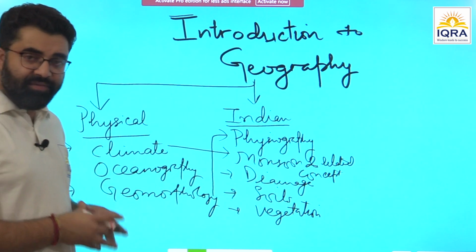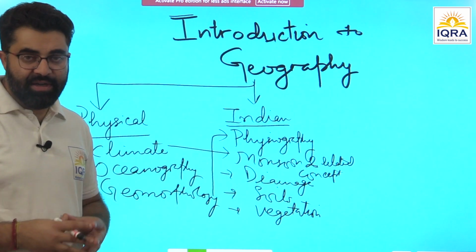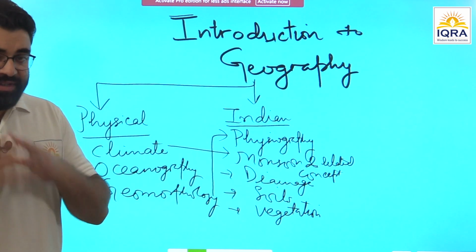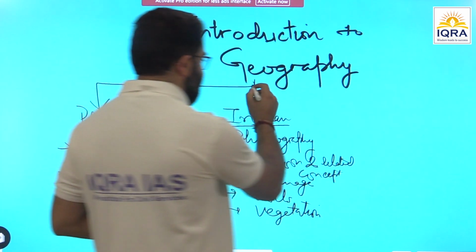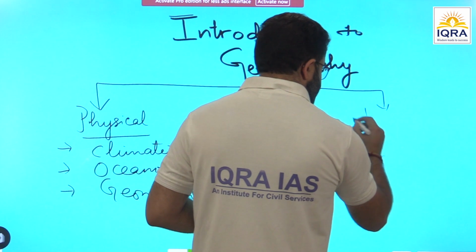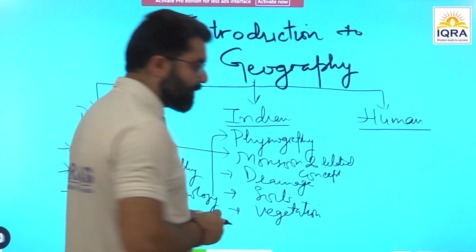So the impact of these physical phenomena, the impact of natural processes on human life, and what the human response is to such processes, makes the third part of geography, which is called human geography.